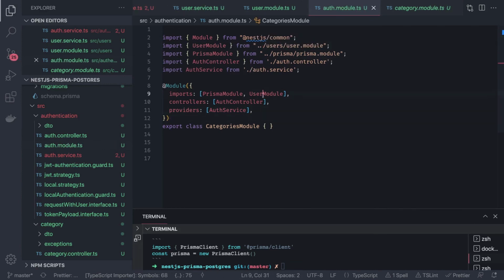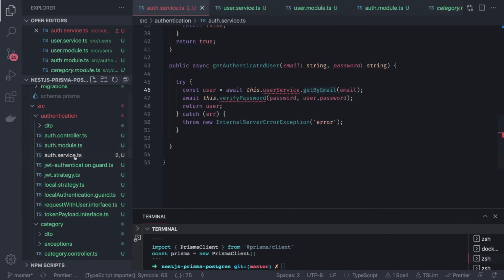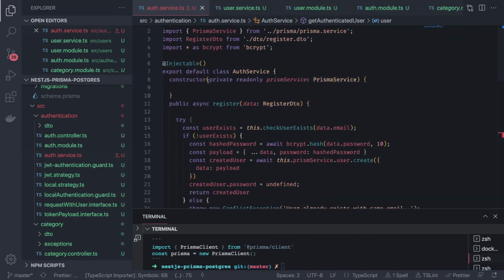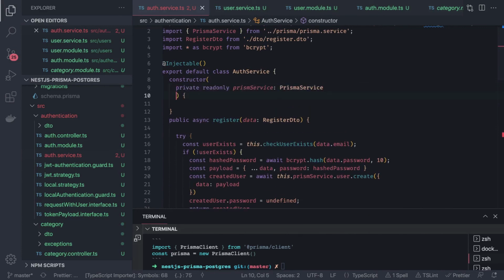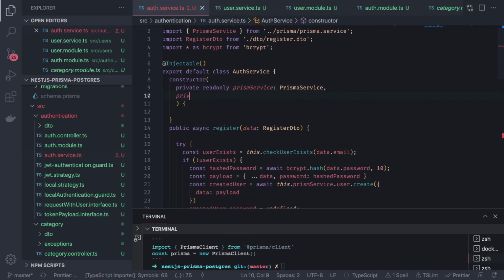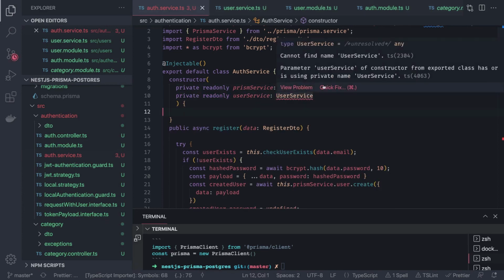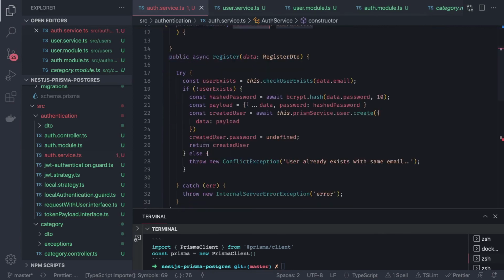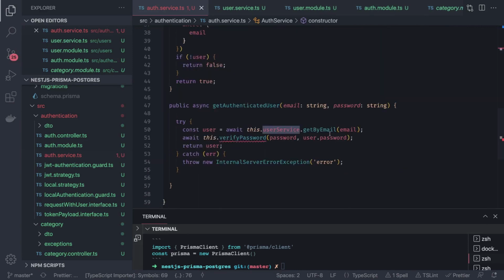Now you can access the user service inside this authentication service. So coming back to our auth service, this user service we have to inject first on the top. This is how the dependency injection works. Private readonly userService, and import the user service here. And then we can start accessing the user service, and you can see we got the one method getByEmail. Now we just need to write our verify password method.